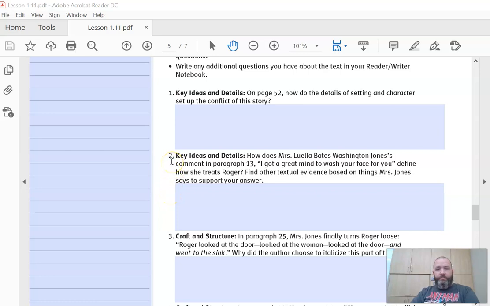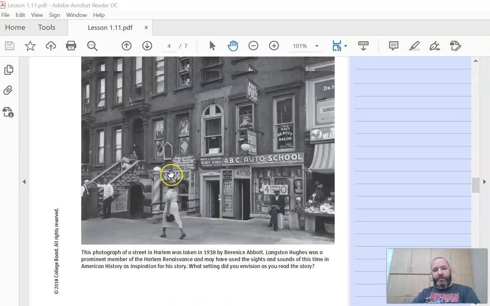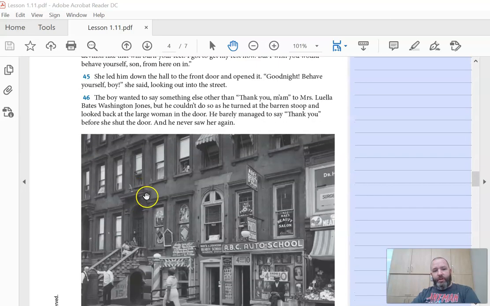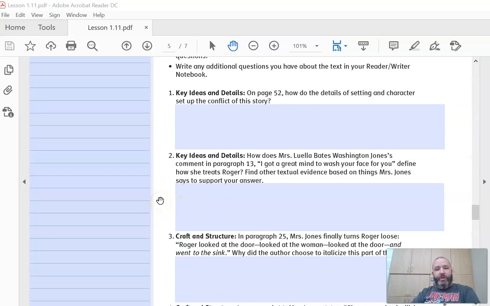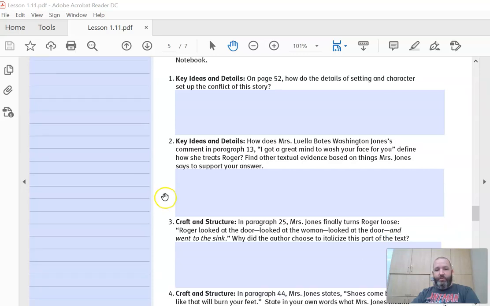Number 2, how does Mrs. Luella Bates Washington Jones, that's her name, one of the main characters, comment in paragraph 13? And remember, the paragraphs are numbered, so you'll easily find paragraph 13. "I got a great mind to wash your face for you." Define how she treats Roger. Find other textual evidence based on things Mrs. Jones says to support your answer. Always look at that textual evidence.